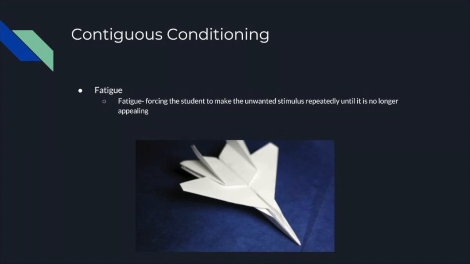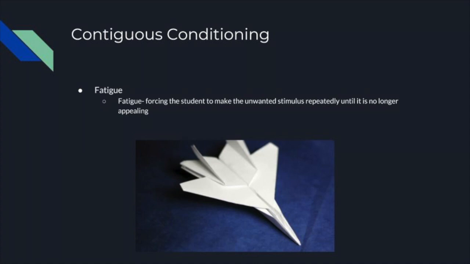For example, Billy likes to make paper airplanes and throw them in class. This disrupts the classroom and the teacher needs to remove this behavior from the class. In action, the teacher removes Billy from the classroom, provides him with a giant stack of paper, and tells Billy to make paper airplanes over and over until Billy no longer likes to make paper airplanes.